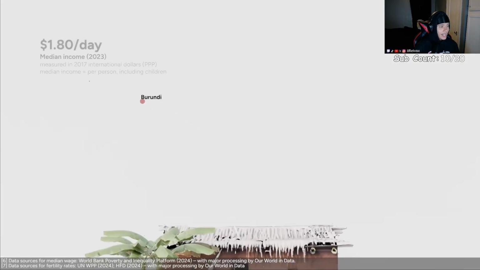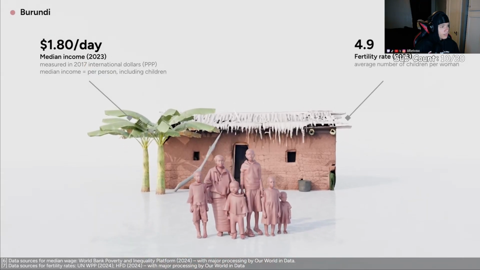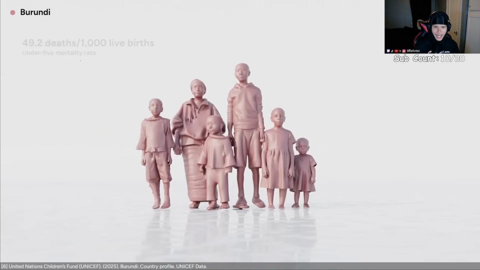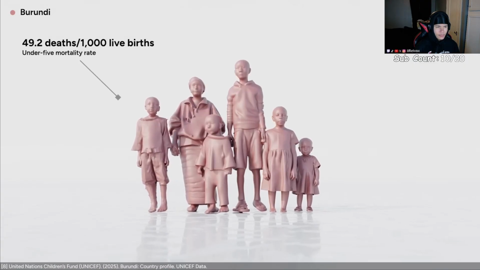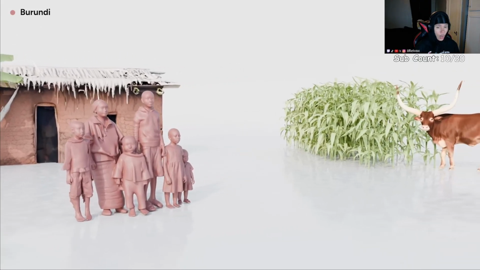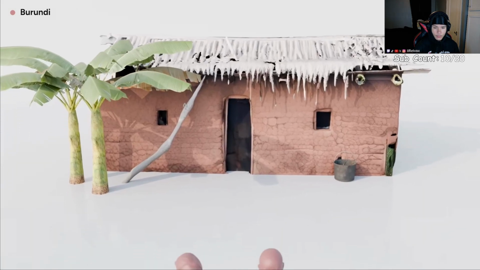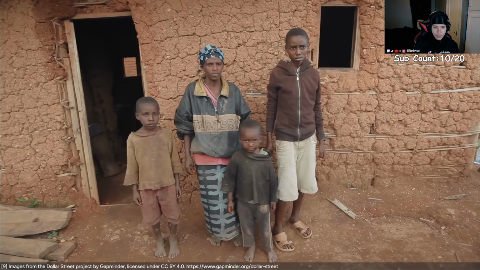The median wage in Burundi is $1.80 a day. Each woman has an average of around 5 children. Child mortality is high, and 5% of children don't make it to 5 years old. Families are large, and most of them depend on agriculture to make a living. Most people live in rural areas, often in houses made with mud bricks.